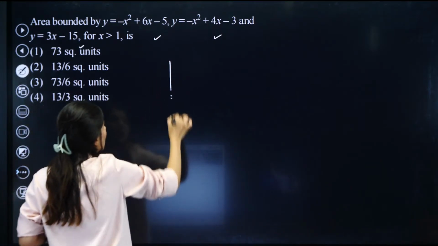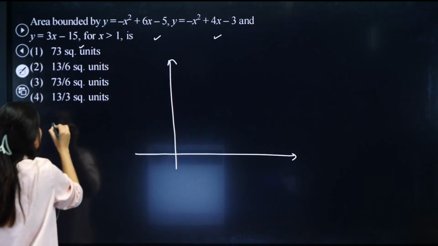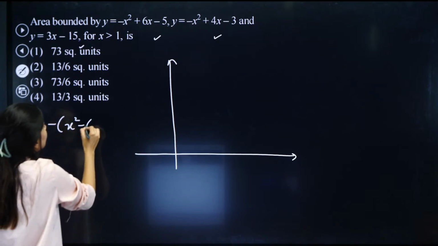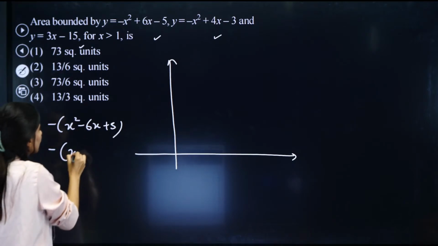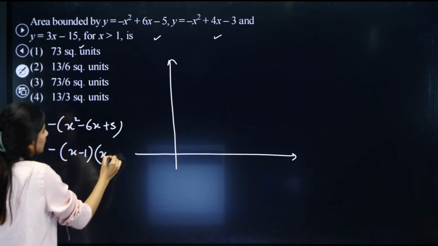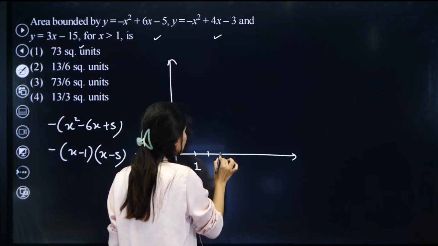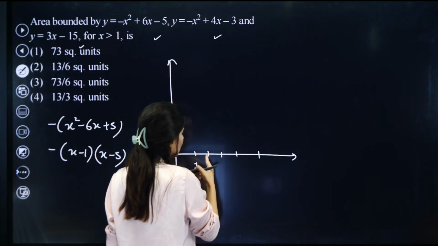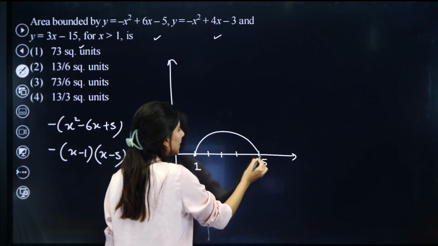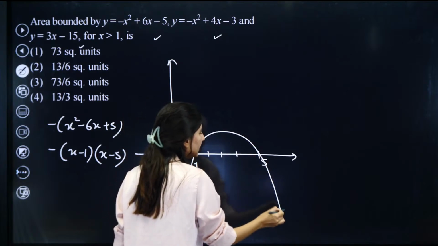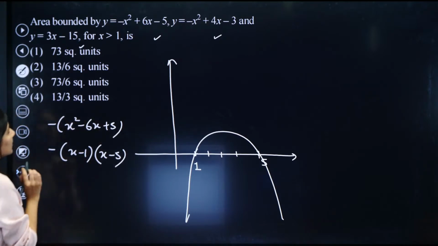So first of all, I'll be plotting two downward facing parabolas. Let me just take the minus sign common. So this is minus of x square minus 6x plus 5. I can clearly see that x equals 1 is going to satisfy, so this is x minus 1 and x minus 5. So 1 and 5 are the two roots. This is how my downward facing parabola looks.